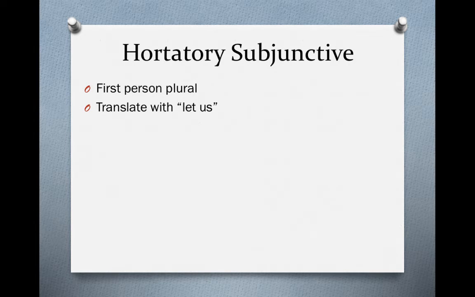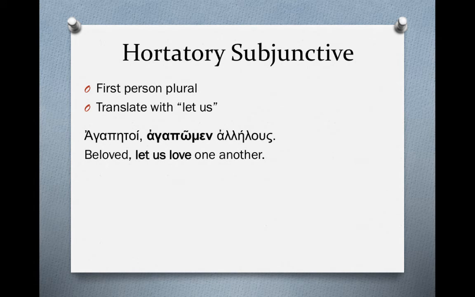And then one more subjunctive we want to mention here is what's called the hortatory subjunctive. This will appear in the first person plural, and we'll translate it, "let us." Now, when we later study the imperative, we'll find that the first person plural doesn't appear as one of the forms, and that's because you can't really command yourself to do something, even if you're part of the group. I command that we go. It doesn't really work that way. But you can give a hortatory subjunctive and say, hey, let's go to the ball game together. And that's how it appears in Greek. It's called the hortatory subjunctive.